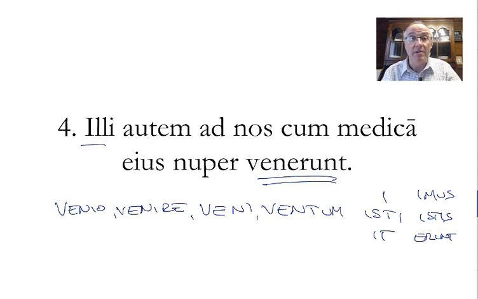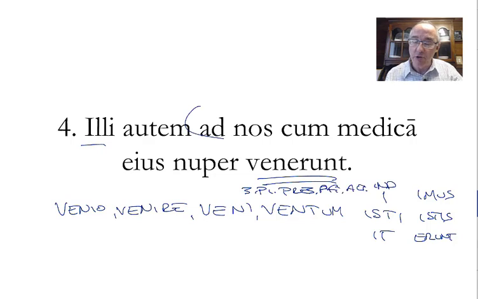As an aside, now's the time many of you are thinking, oh my gosh, I wish I'd memorized all four principal parts of the verb, because it would be very handy if I knew immediately the third principal part without having to think about it. That's correct. Go back and study those. So those guys came, just the third person, plural, present perfect, active indicative. Those guys, moreover, or however, ad nos, to us, cum medica eius, with his doctor, recently. The adverb nuper means recently. Moreover, or however, those guys came to us with his doctor. Good, we needed to see his doctor.